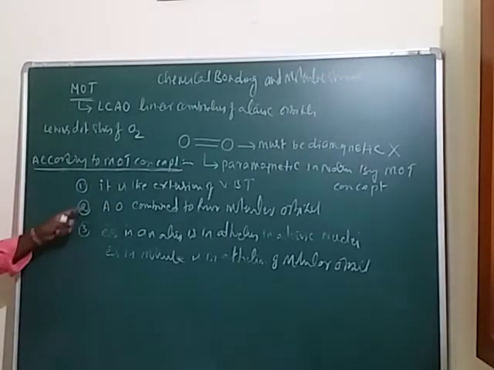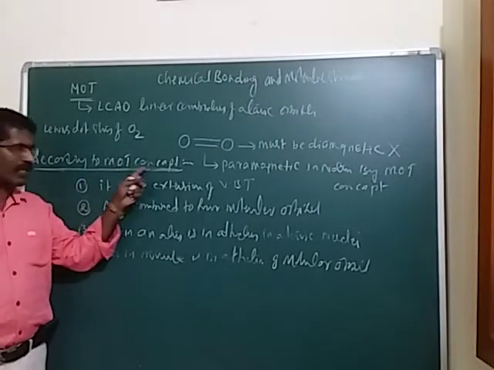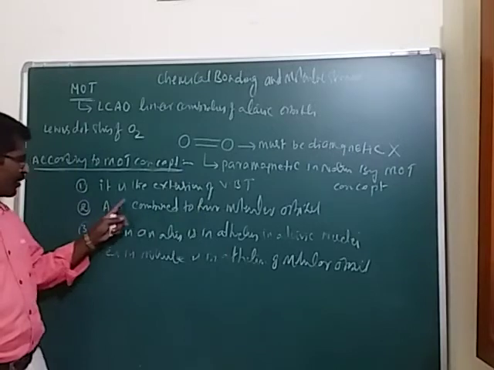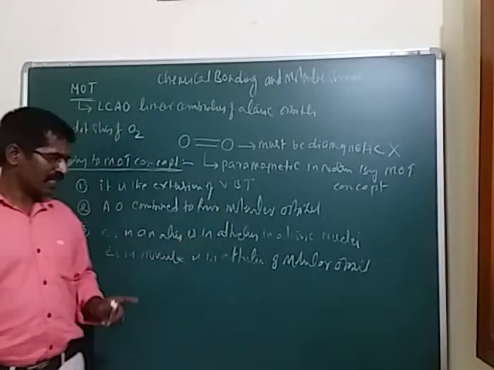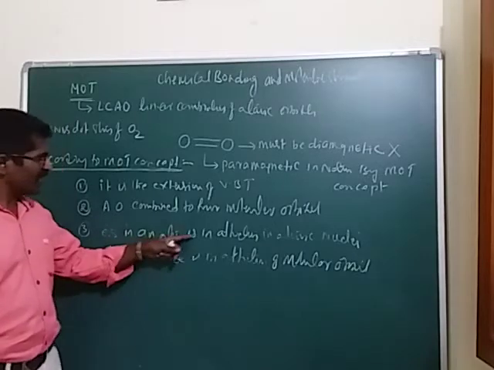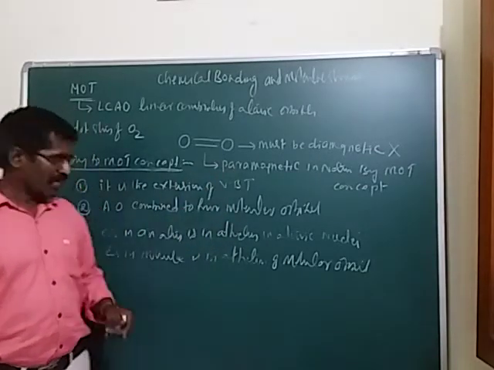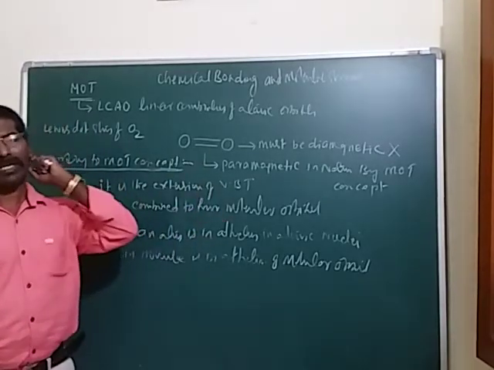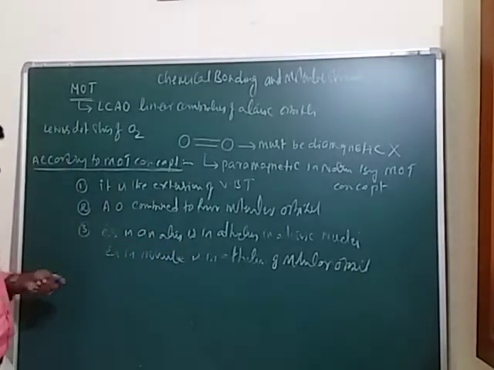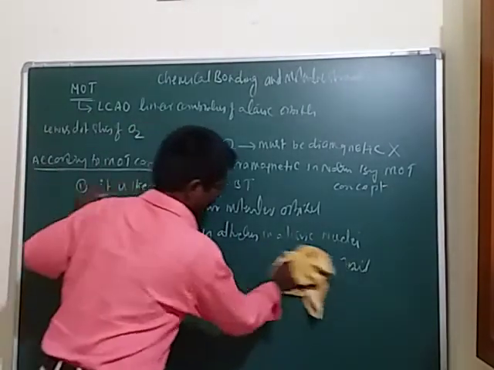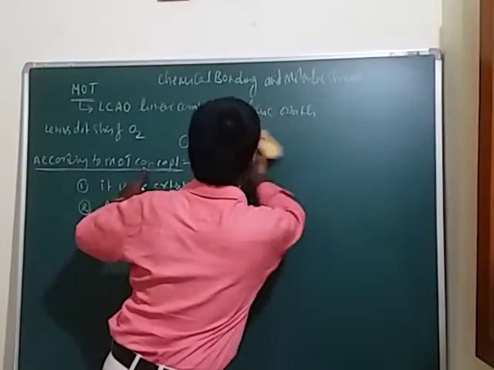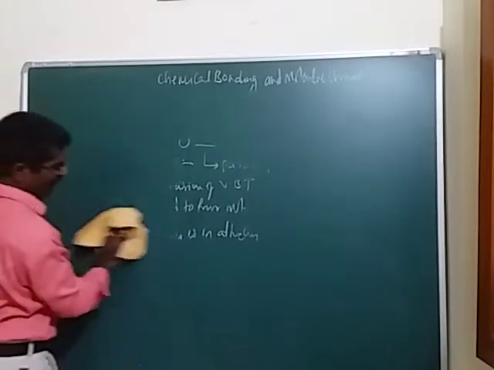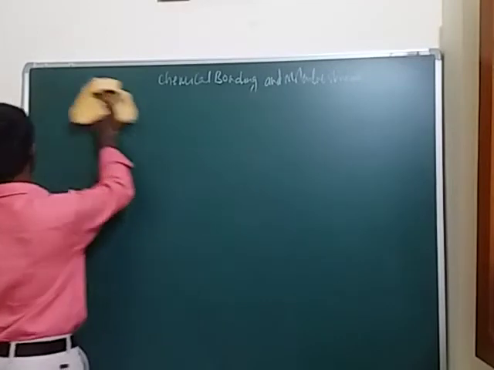First, according to the molecular orbital theory, that means according to the MOT concept, it is the extension of the VBT theory, and the atomic orbitals are combined to form molecular orbitals. Next, electrons in an atom are in attraction of the atomic nuclei, and electrons in a molecule are in attraction of molecular nuclei. So this is the concept. Now first I want to take atomic orbitals that combine to form a molecule, and I will explain the concept with the help of molecular diagrams.